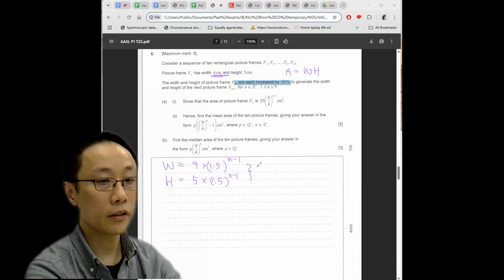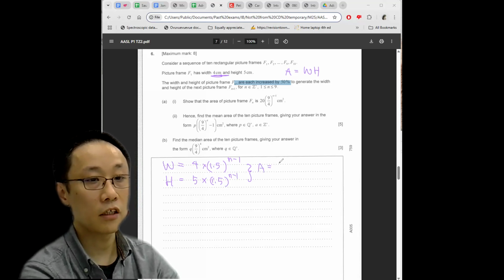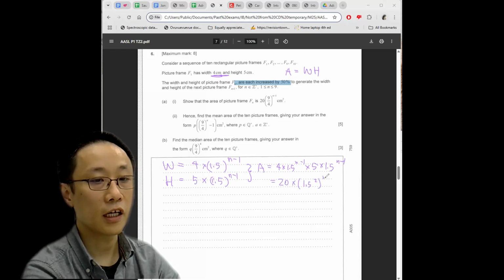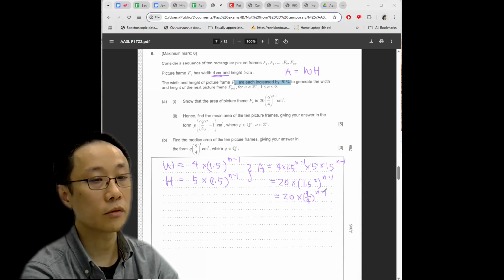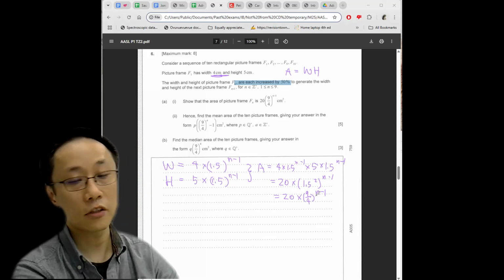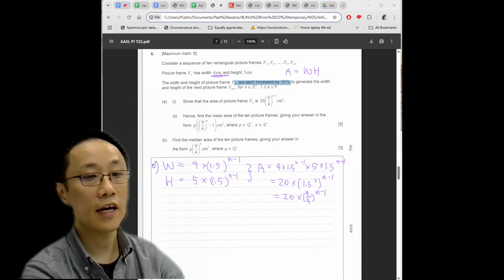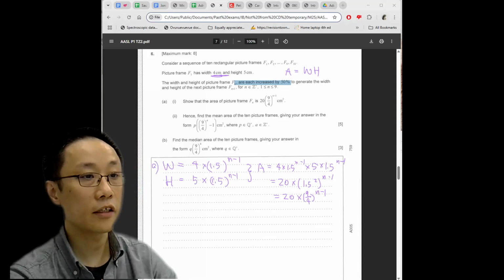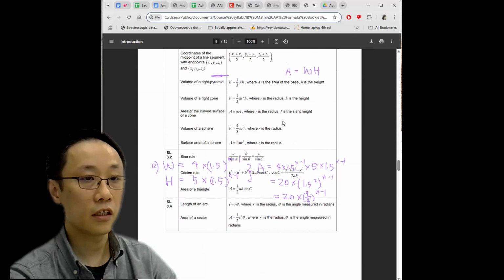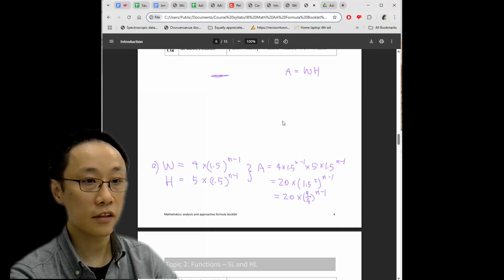So therefore, the area is simply the product of the two sequences, which equals 20 times 1.5 squared to the n minus 1, which equals 20 times 2.25, which is just 9 over 4 to the n minus 1. Easy game. Part 2, hence find the mean area of the 10 picture frames. Calculating the mean simply needs you to add the 10 pictures and divide the sum by 10. And guess what? The geometric sum formula is also in the formula book. So I have no idea why students are crying about how difficult this is.